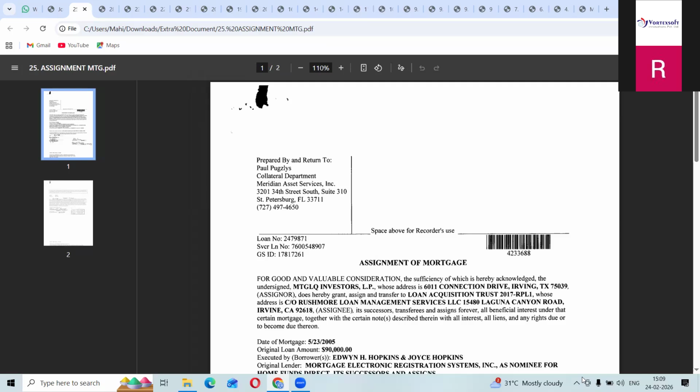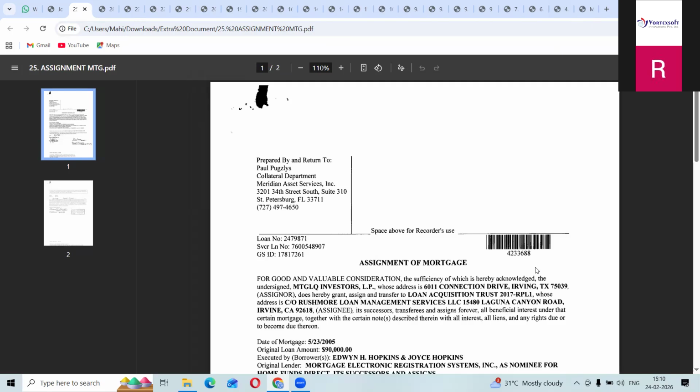Today we will discuss additional documents like quitclaim deed, mortgage, and power of attorney. You will get some more additional documents. I will tell you how to take all those documents by looking at the legal description or names, like the grantor and grantee names. I will tell you how to take all these things.